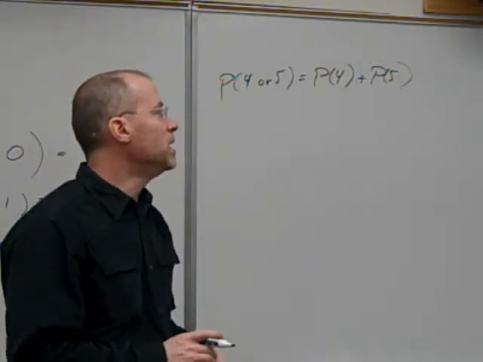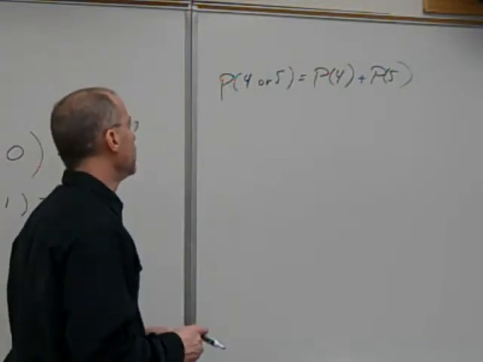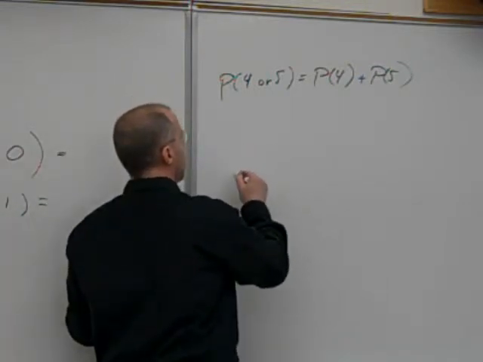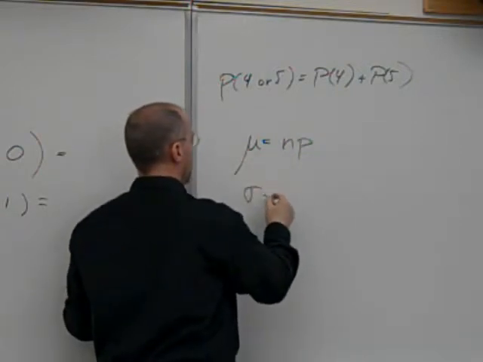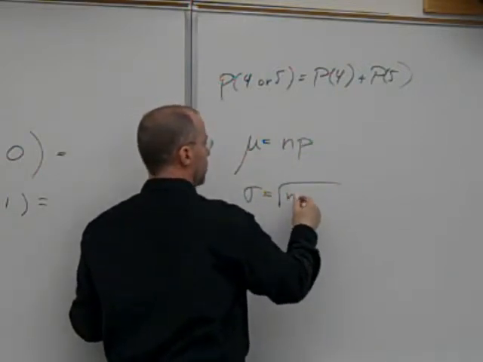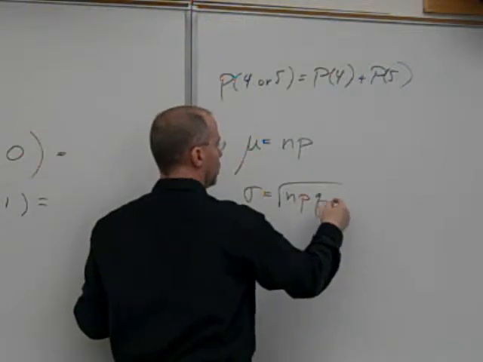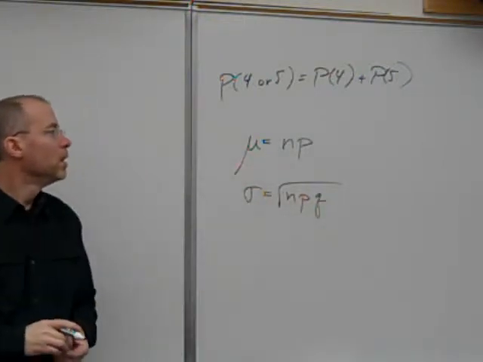It also says find the mean and standard deviation of the distribution. So you're going to know that for a binomial distribution, np gives the mean, and the standard deviation is the square root of n times p times q, which is 1 minus p.